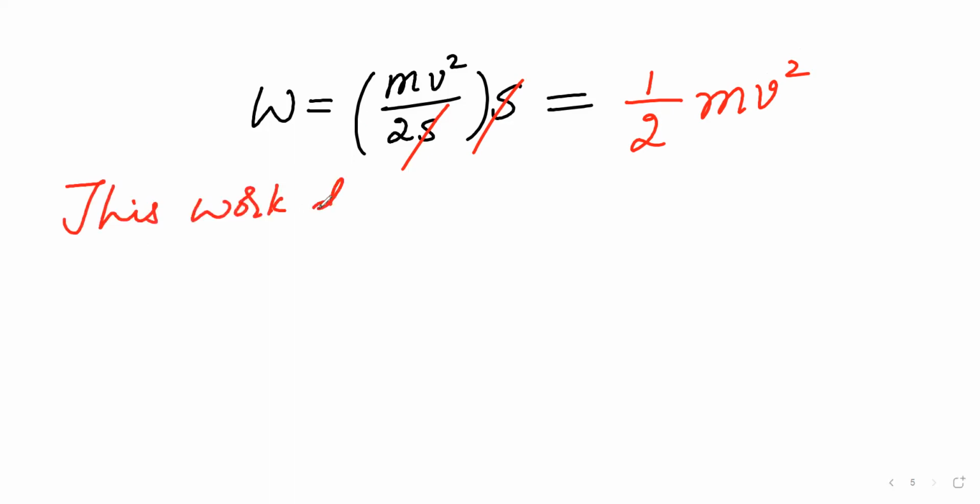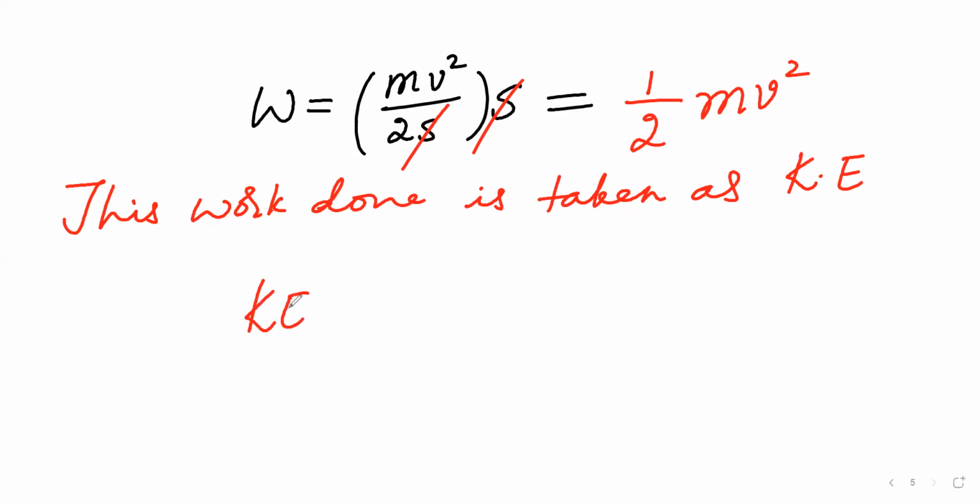This work done on a body is taken as kinetic energy. So then kinetic energy equals half mv square, where m is the mass of the body, v is the velocity of the body.